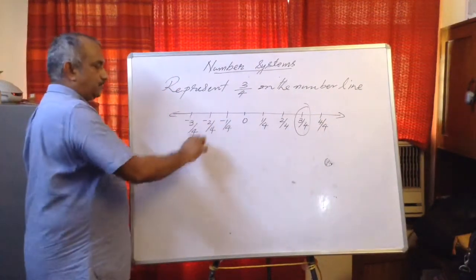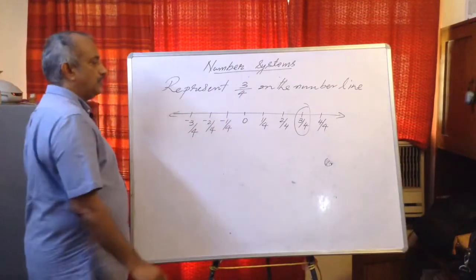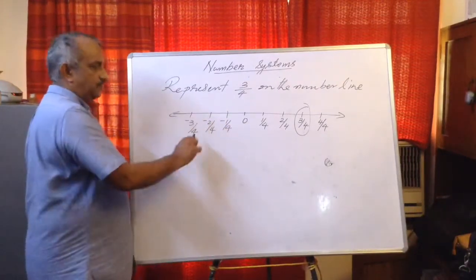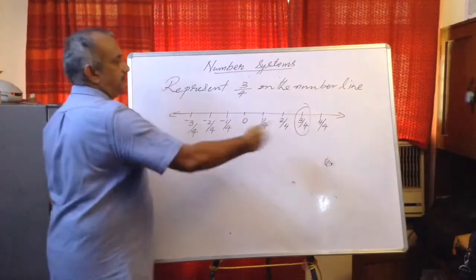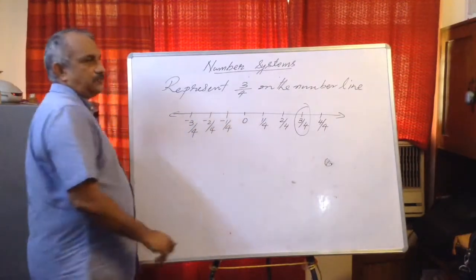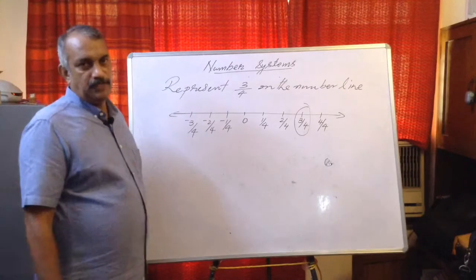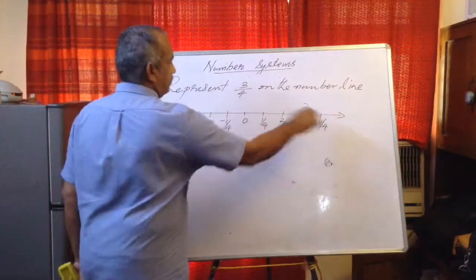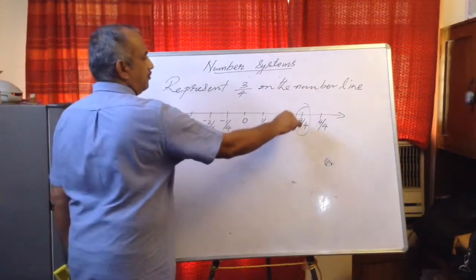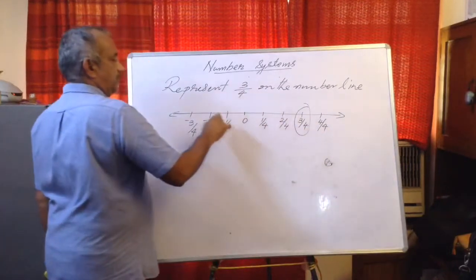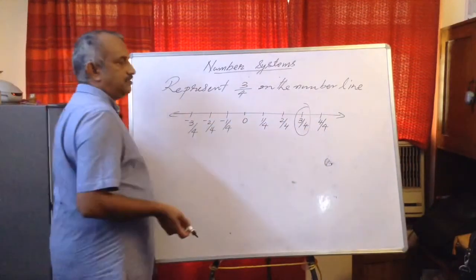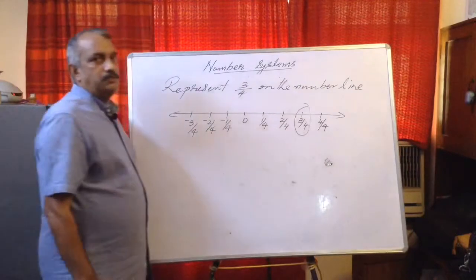Now suppose you are asked to represent minus 3 upon 4, then you will circle this one, depending on the sign, whether it is on the right side or left. Suppose you are asked to represent 3 upon 7. So: line, 0, 1 upon 7, 2 upon 7, 3 upon 7, minus 1 upon 7, minus 2 upon 7, minus 3 upon 7, and circle whatever we are asked.